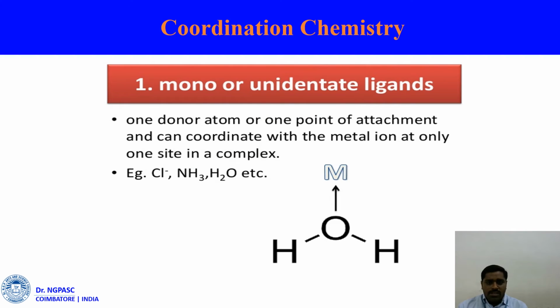First, mono or unidentate ligands. Why are we calling it mono or uni? It is only one ligand: one donor atom, or one point of attachment, can coordinate with the metal ion at only one side of the complex.